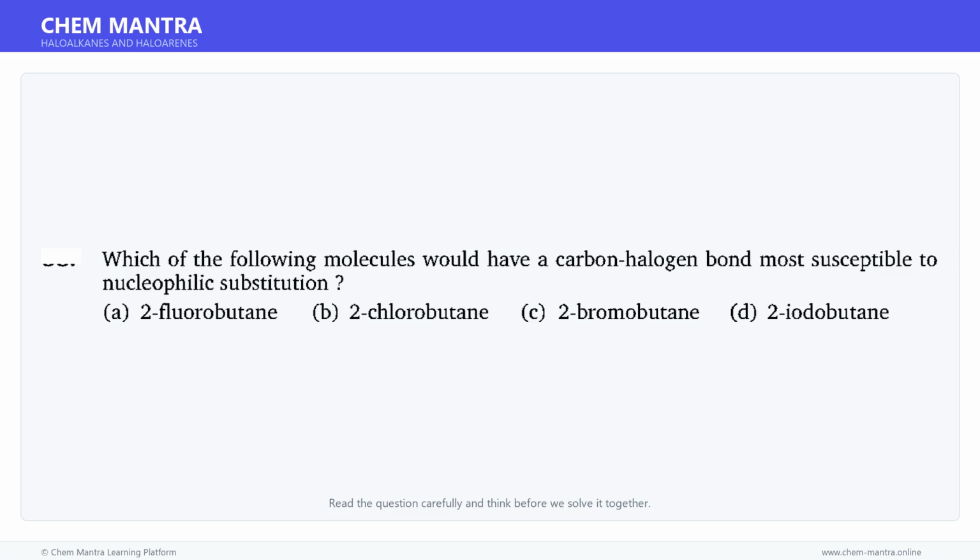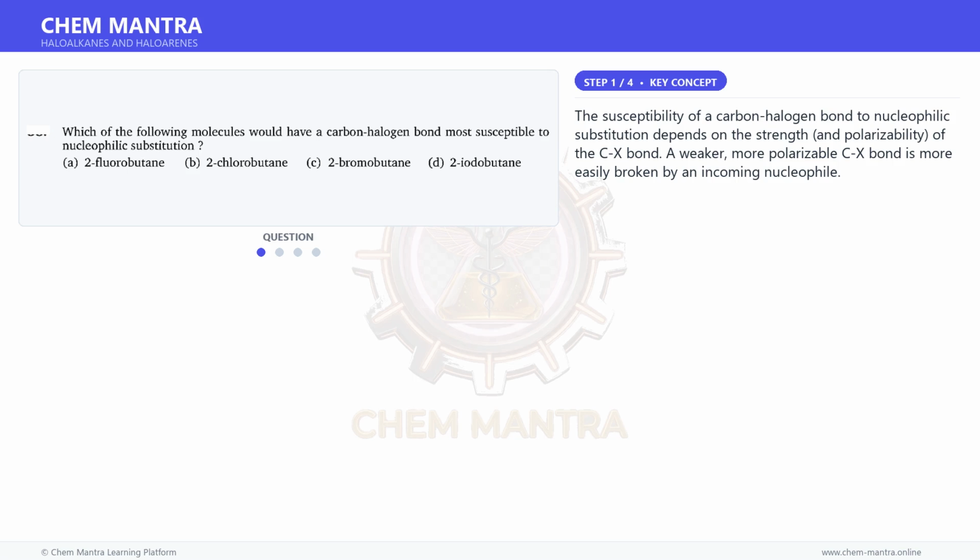Here is a question. Read it carefully and think about the answer. Let us solve it step by step. Let us first understand the key concept here. The susceptibility of a carbon-halogen bond to nucleophilic substitution depends on the strength and polarizability of the C-X bond. A weaker, more polarizable C-X bond is more easily broken by an incoming nucleophile.